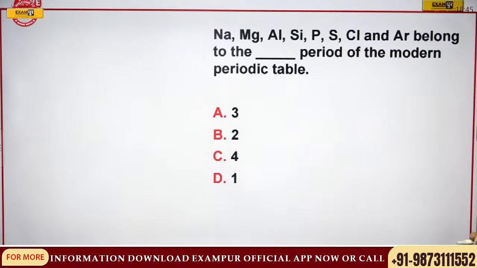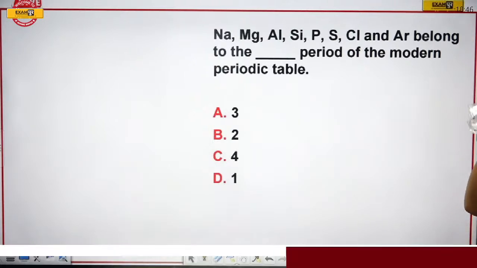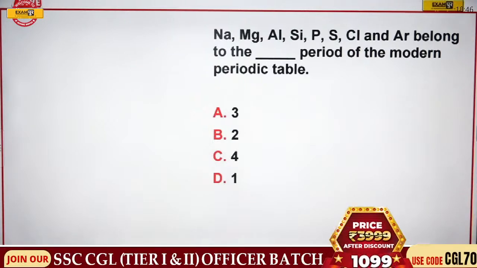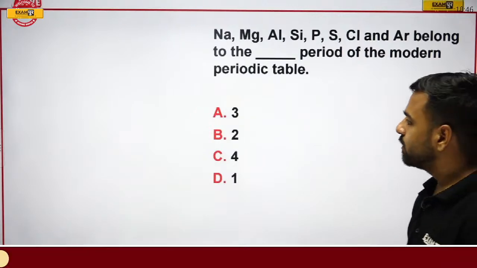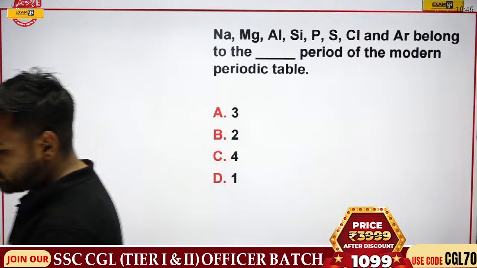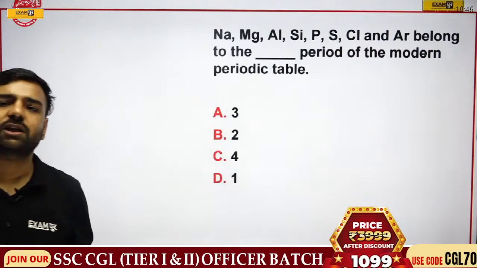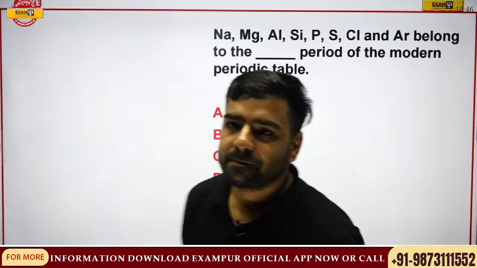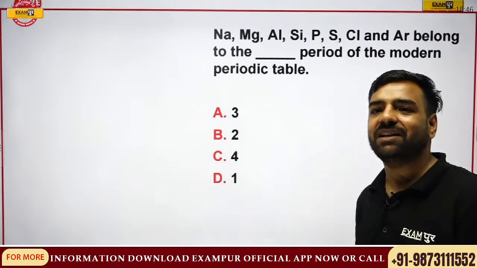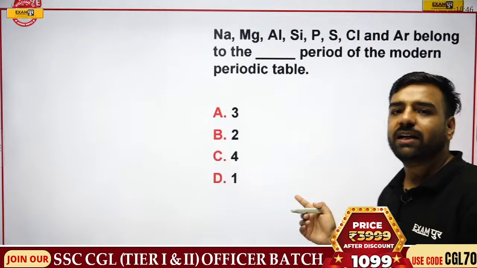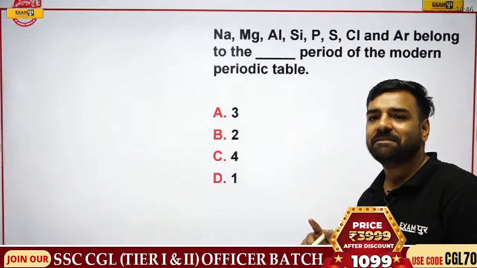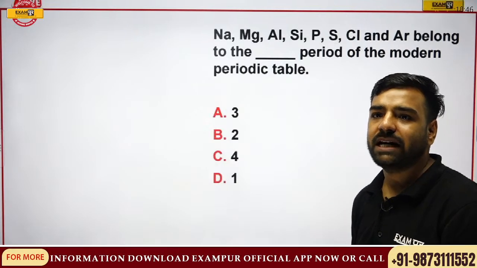Now this is a very simple one. Answer please. Sodium, magnesium, aluminium, silicon, phosphorus. All these belong to which particular period? So 3, 2, 4, 1. What is the correct answer for this? And yes, everyone is requested to please answer this. As this is a simple one, everyone can give this answer. Should I write the periodic table again to explain this part? If you will take time, I'll write for you.